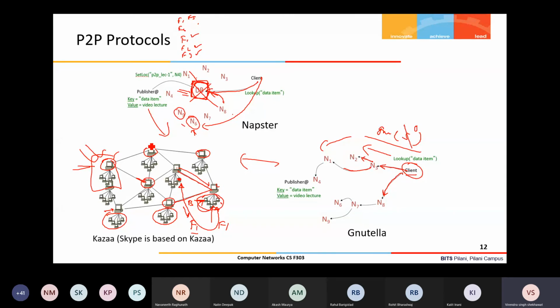This is called Kazaa, and this same Kazaa architecture, or Kazaa protocol, is used in Skype also. When you connect in Skype, you get your neighbors, peers, your friend list. And very first, when you register in Skype and create your account, you connect to a central node where your account is managed, right? That's the first-time authentication. After that, your data transfer happens between the peers directly without any intermediate server.